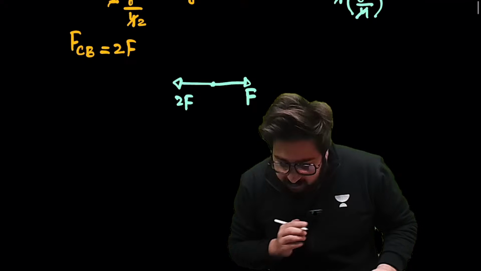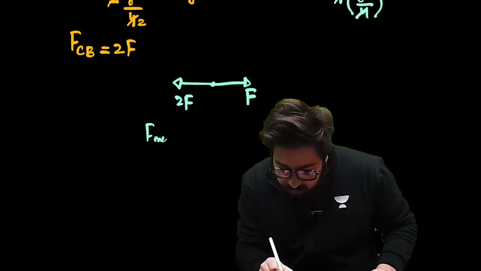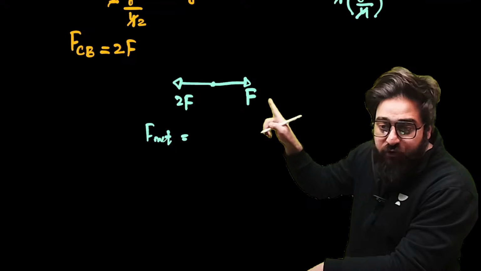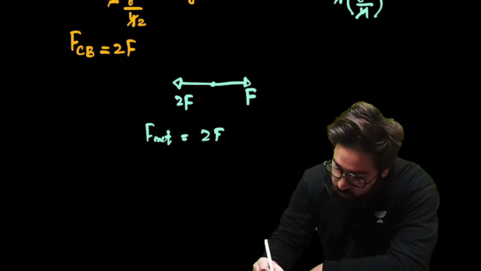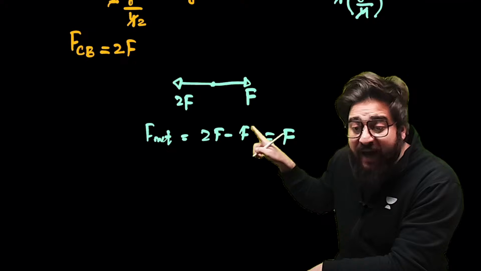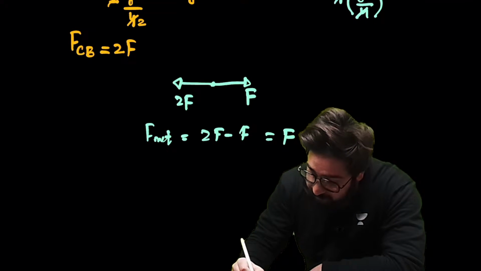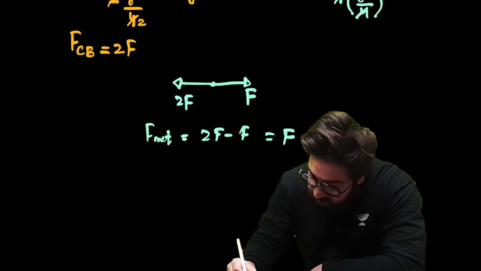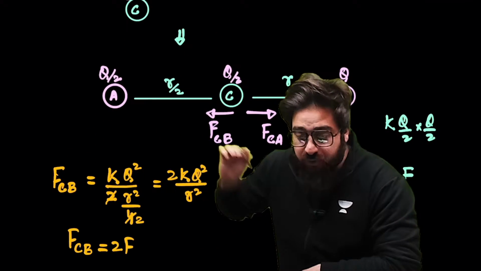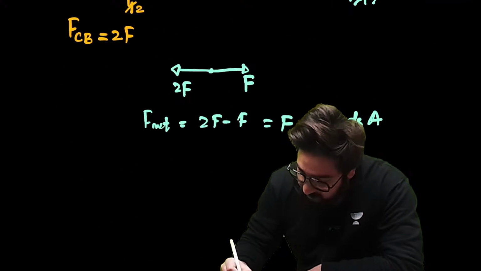What is the net force over here? Net force will be simply the larger force minus the smaller force, that is 2F minus F, that will be F. And what will be the direction? Direction of this will be towards the larger force, and that is this direction. We say towards A, F towards A.